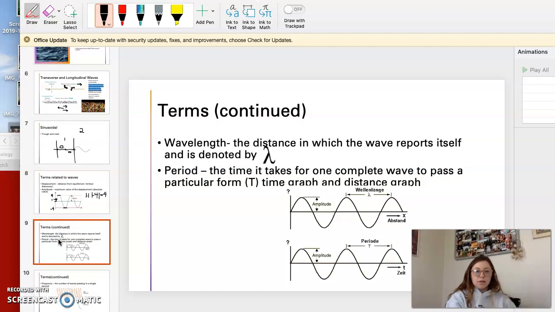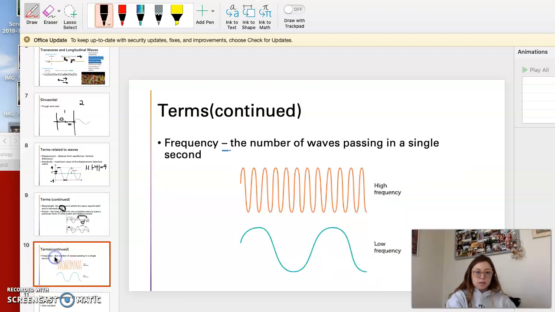Okay, then we have the wavelength, and the wavelength is the distance in which the wave repeats itself and is denoted by lambda. So we're going to call this symbol lambda, and that's the wavelength right here. So we talk about a start. We start here, we have our trough, and then this section and this section create our crest. So we stop where we started, right? Yeah, so then here's our amplitude, our maximum. Okay, and then we'll proceed.